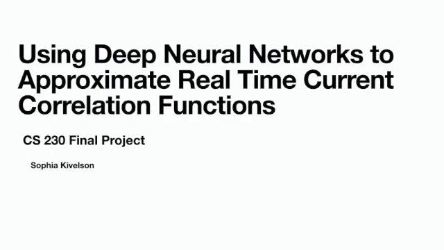In this project, I explore the use of deep convolutional networks and self-attention to learn a mapping from simulated quantum Monte Carlo imaginary time data to physically measurable real-time functions. In particular, I look at the current correlation problem, meaning the data used is designed to approximate an experiment investigating the behavior of current in a material.